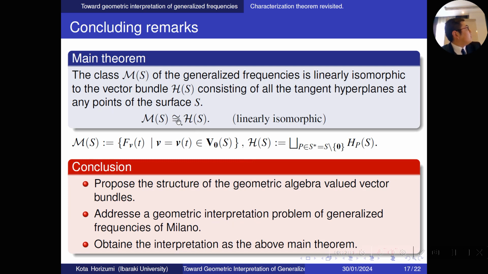So the main theorem says the class of the generalized frequencies is linearly isomorphic to the vector bundle consisting of all the tangent hyperplanes at any point of the surface S.